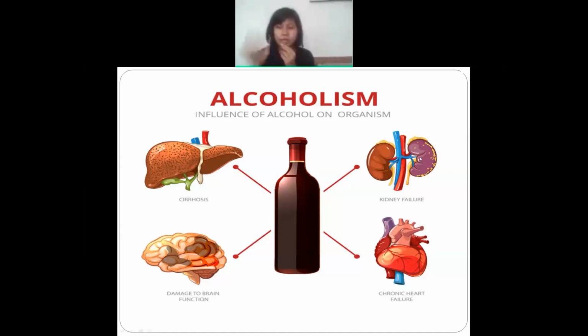If you ask them to place their hand forward in this manner, what will happen? When I'm placing my hand, it's normal. I'm not shaking. But if you ask an alcoholic patient to move their hand forward, what will happen? What changes can you see in that alcoholic patient, or you can say alcoholic person? You'll find that the hand will tremble in this manner, he or she won't be able to remain still.